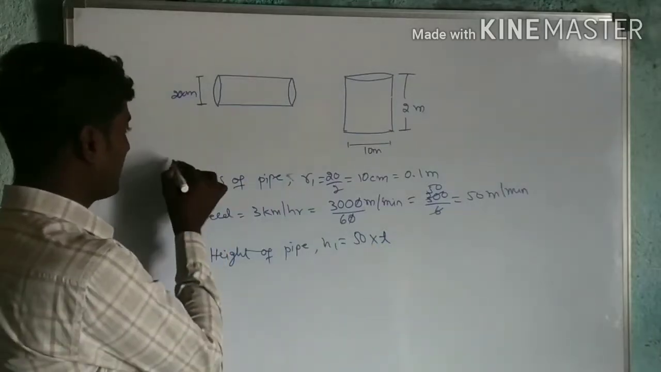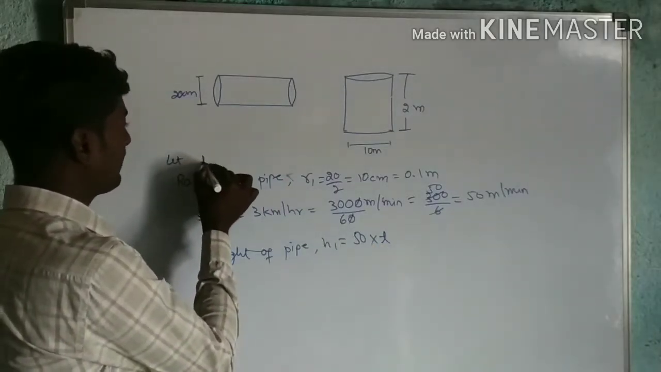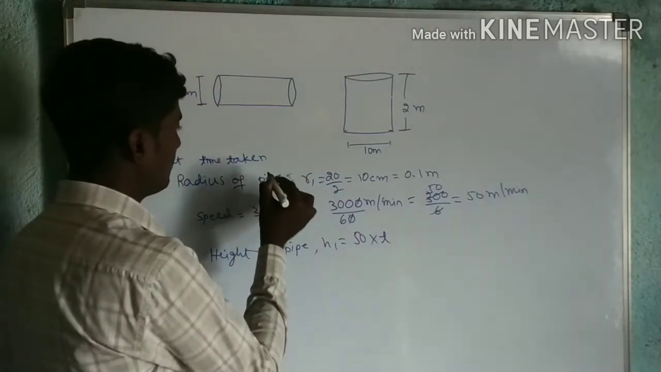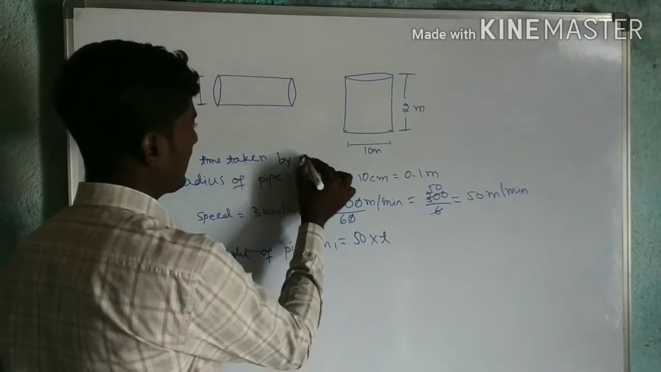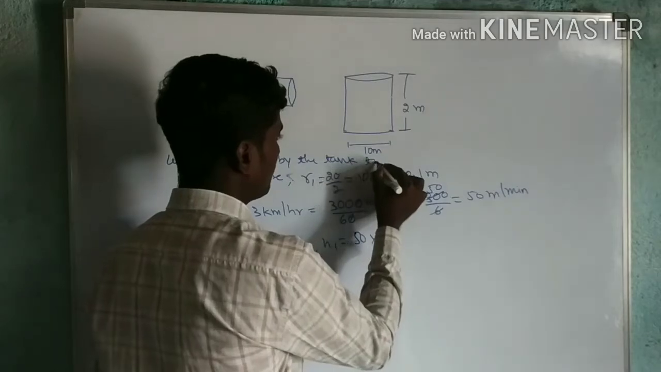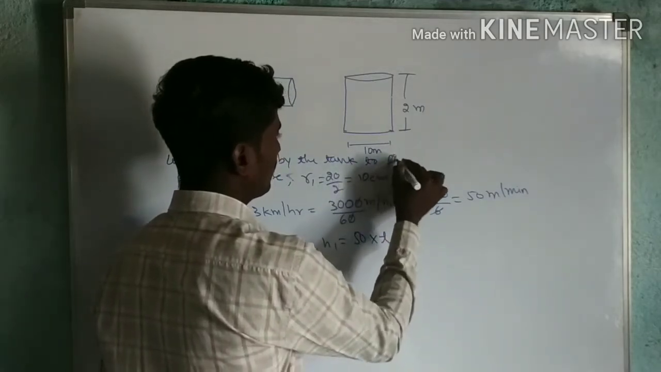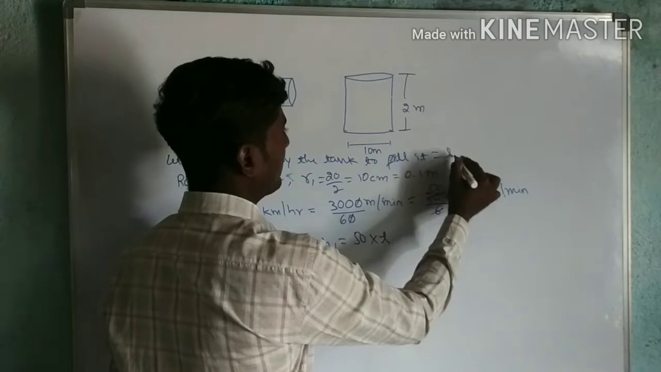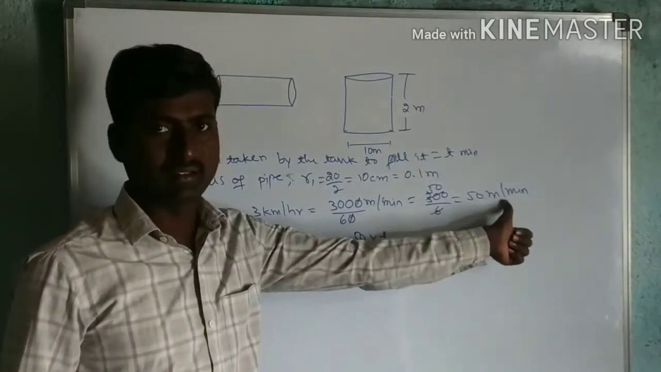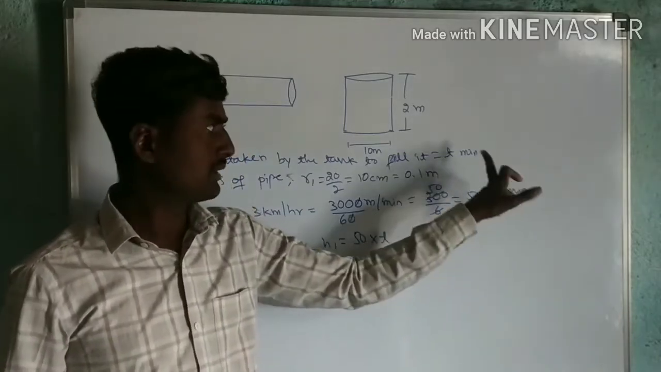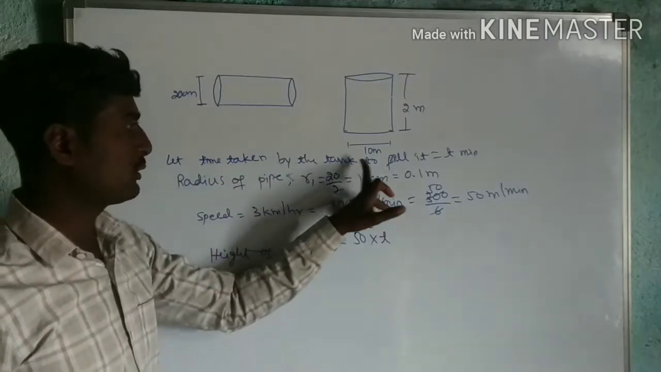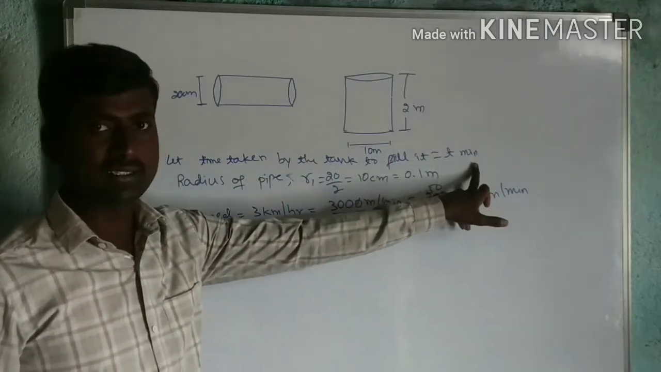This T I will write here. Let the time taken by the tank to fill be T minutes. I will take it in minutes because I converted it into minutes. If you kept hours, it would be in hours only. Let the time taken by the tank to fill be T minutes.